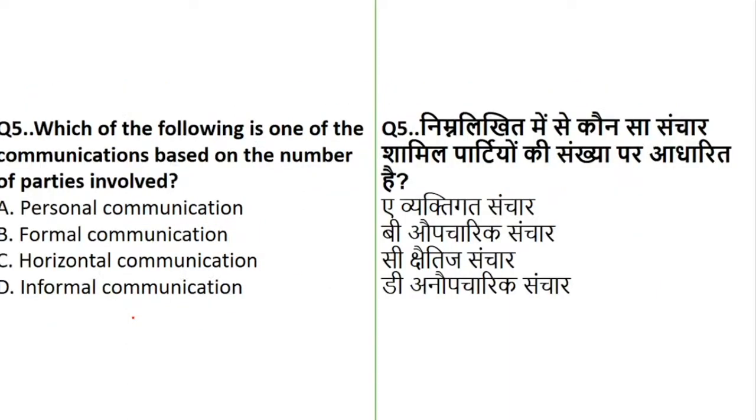Fine. Coming to question number 5 now. Question number 5 talks about which of the following is one of the communications based on the number of parties involved. I have told you yesterday also we took the same options with a different question. So such types of questions always come with examples. Which of the following is based on number of parties involved? Personal communication, formal communication, horizontal communication, or informal communication. So let's see how many of you are answering this question correctly.